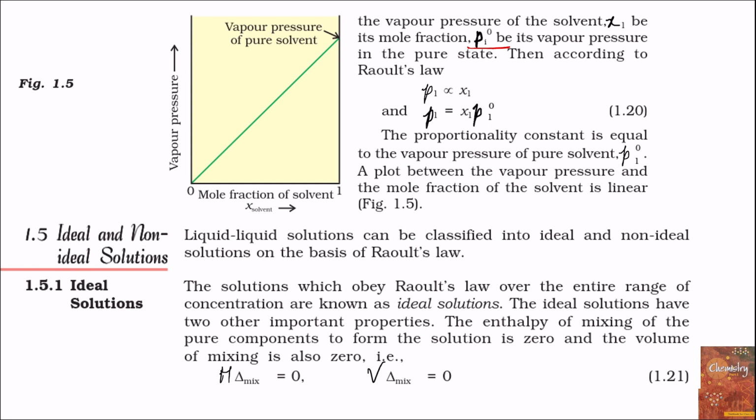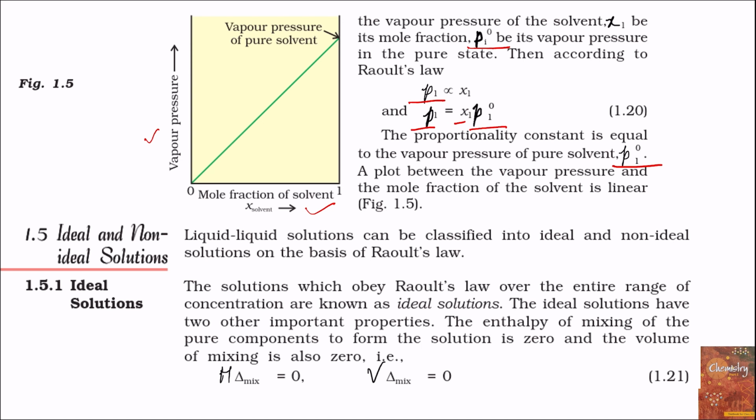Then according to Raoult's law, we know that the partial pressure of the volatile component is directly proportional to its mole fraction in the solution. Now this can also be written as P1 is equal to X1 into P1 naught. Now this proportionality constant is equal to the vapor pressure of the pure component. Now a plot between the vapor pressure and the mole fraction of the solvent. Here why are we taking the mole fraction of the solvent? Because this is a binary solution and the solute is non-volatile. Only the solvent is volatile, because of which only the solvent will exert the vapor pressure.